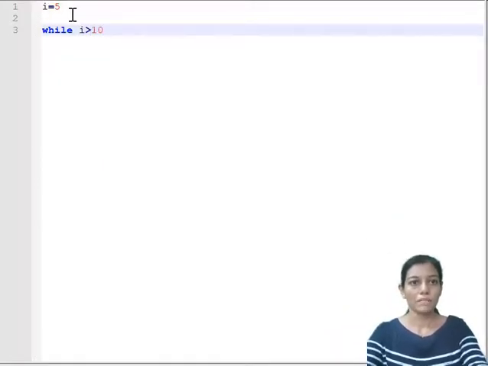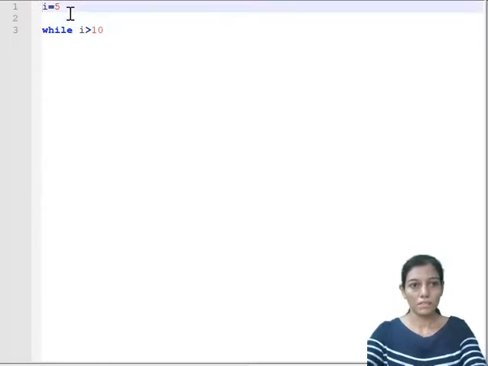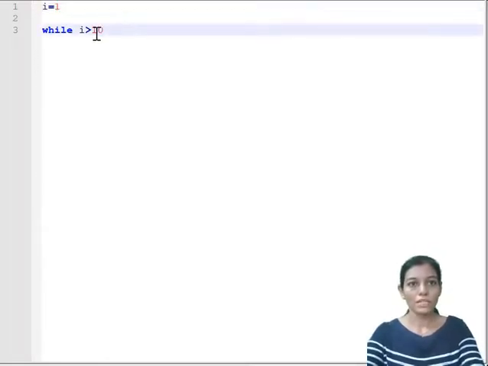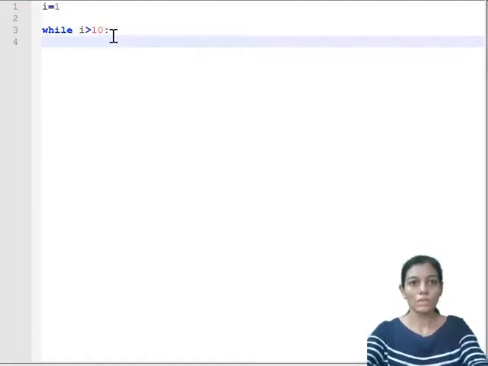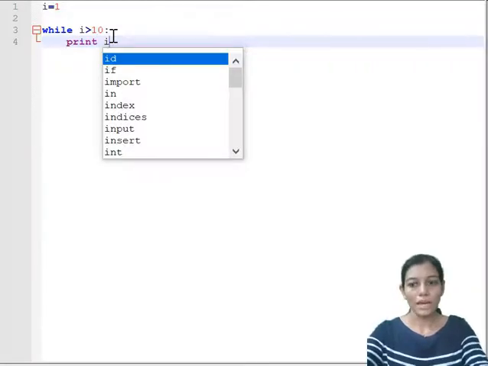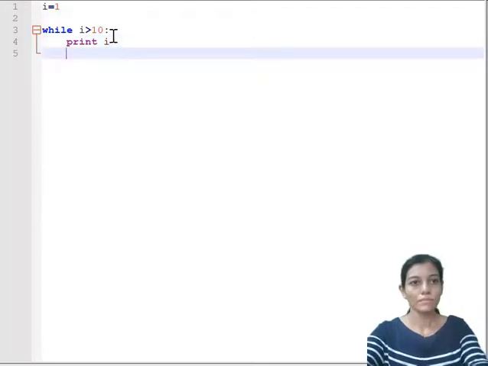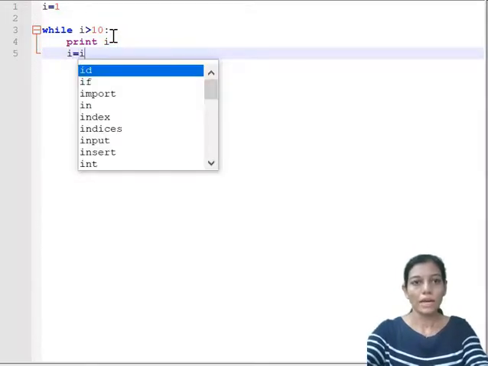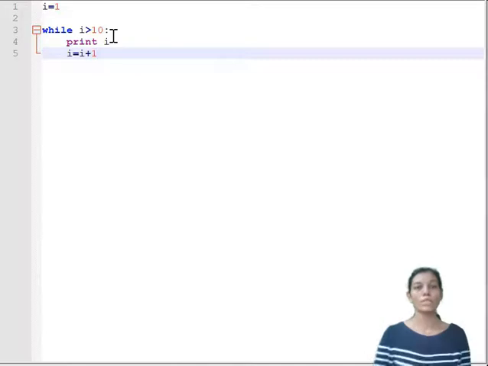Okay, I am initializing this i with 1, and my condition is if i is greater than 10 colon, then what should happen? I just simply want to print i. Okay, and after printing i, what I want is i equal to i plus 1, because we need to increment